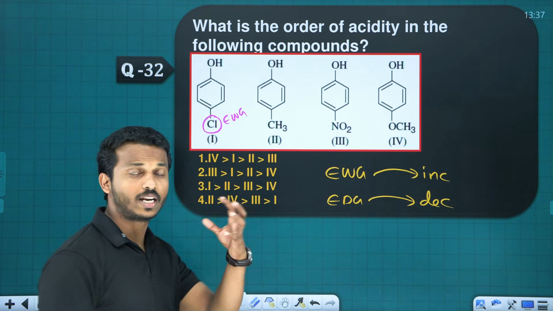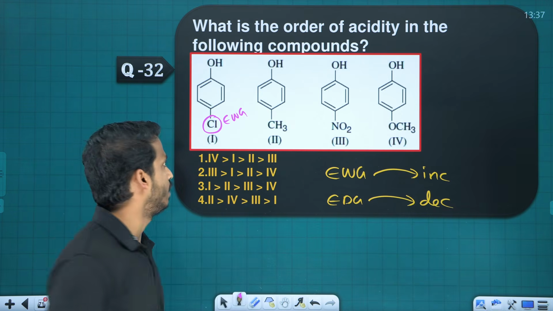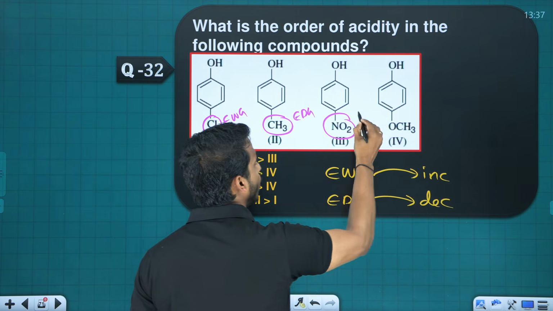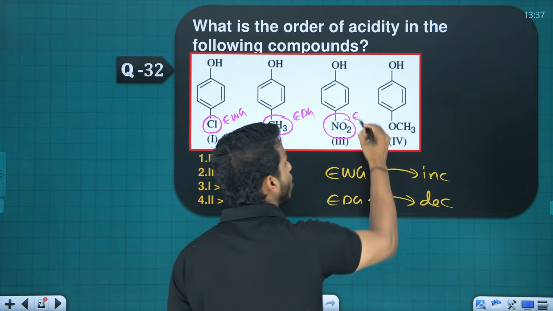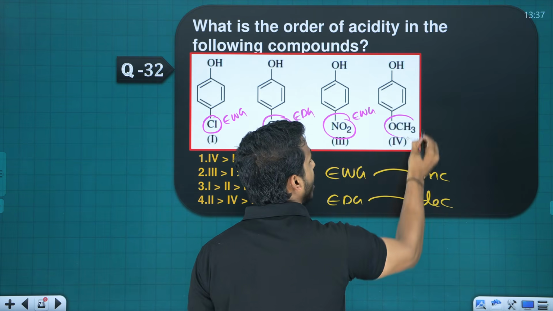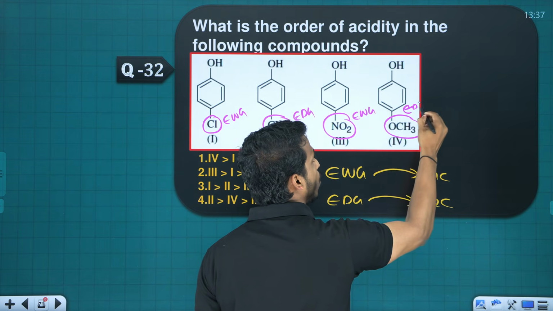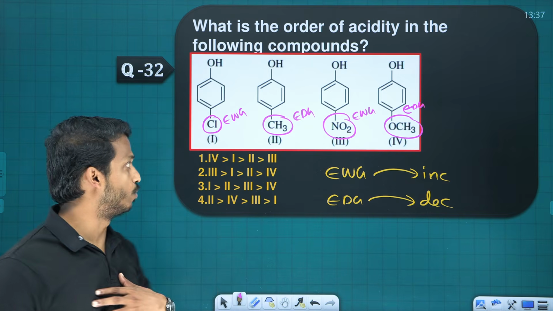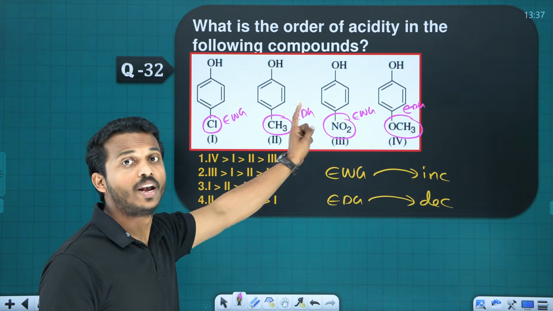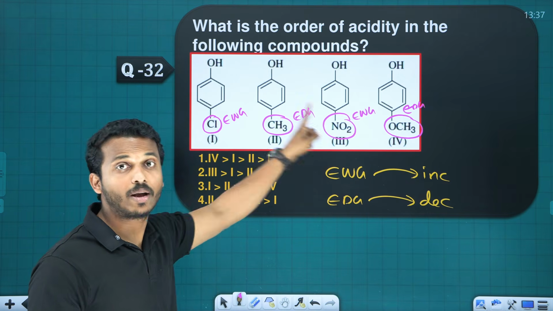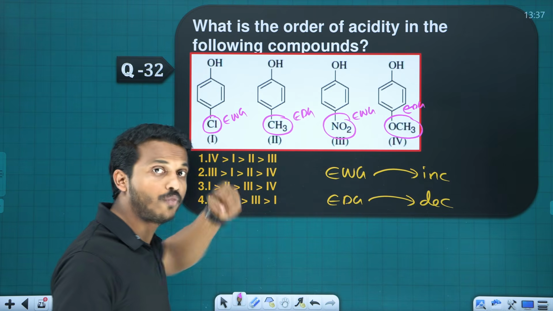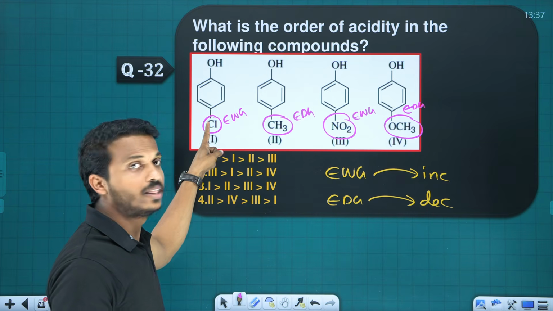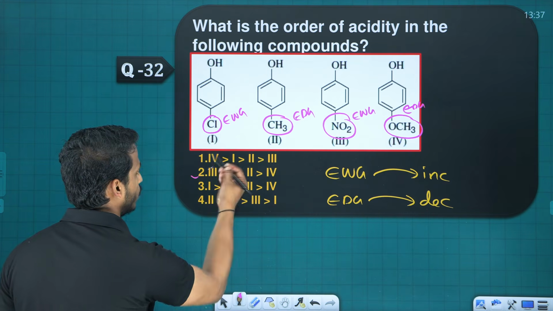You know, chlorine is slightly donating and withdrawing in benzene. And alkyl groups are pure EDG. Nitro is a very strong EWG, and the methoxy group is also a strong donating group. So who makes more acidity? Withdrawing groups, right? Which is the most withdrawing group? Nitro, then chlorine. Nitro is more withdrawing, so it makes more acidity. So third one greatest, then first one.